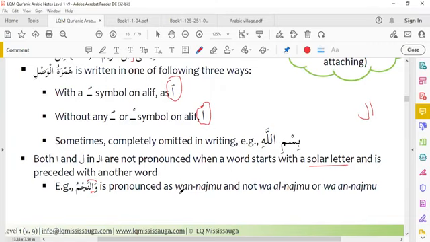It is pronounced wan najmu and not wal najmu or wa an najmu. We cannot pronounce it like this. The right pronunciation is wan najmu.